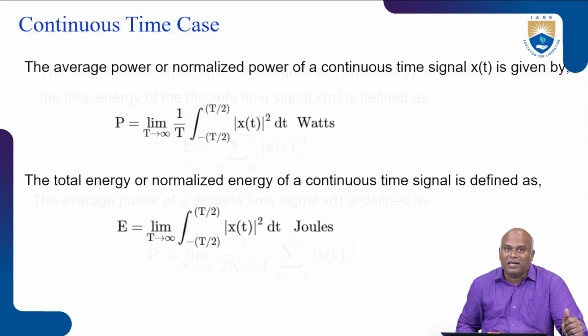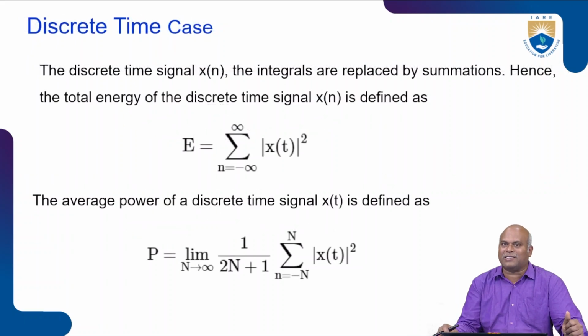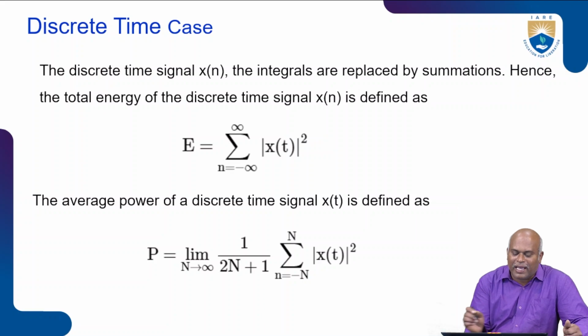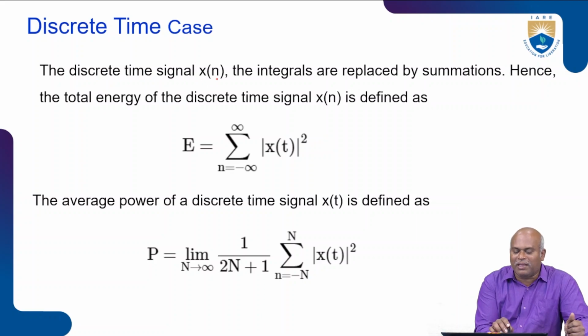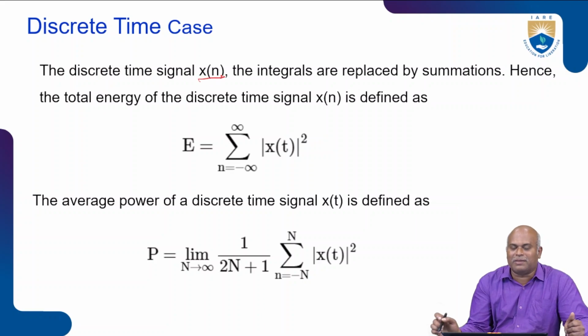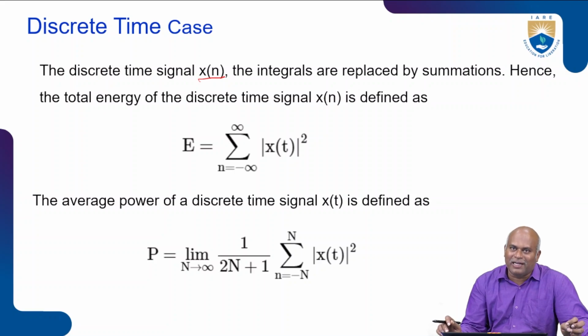Next, we go for the discrete time signal cases. In the discrete time signal case, I represent x of n. The x of n is represented as a discrete time signal.